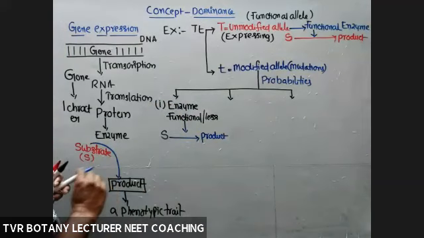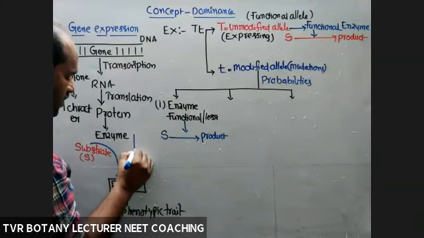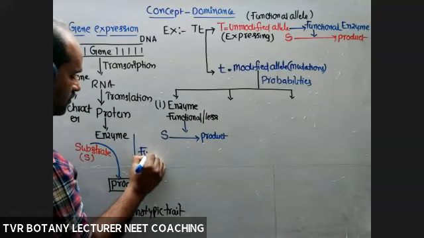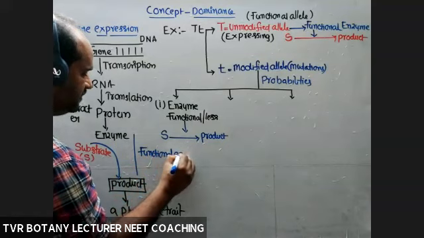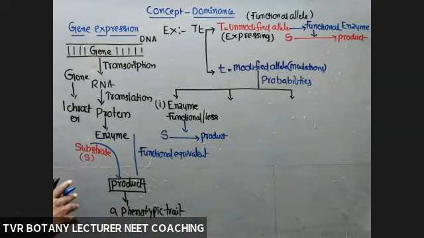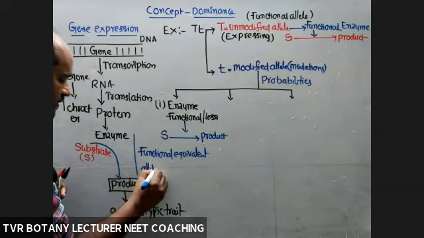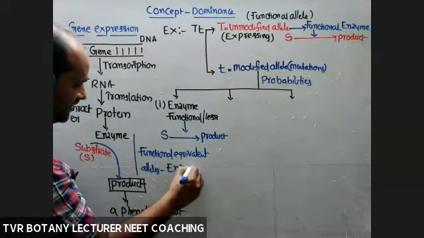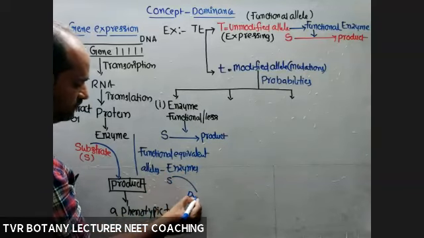According to that, what about the function of that allele? Equally functional alleles, functionally equivalent alleles, are able to produce the concerned enzymes, and that enzyme is able to convert substrate into product.